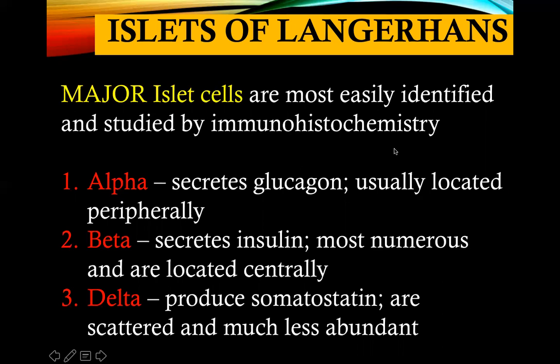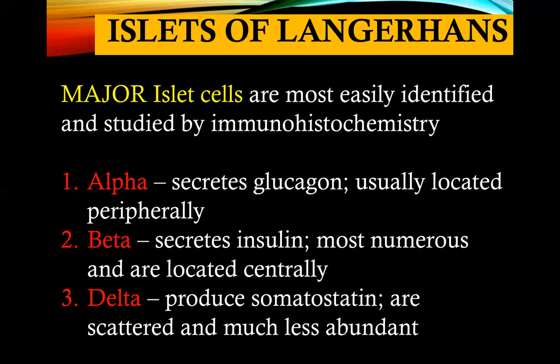And what are the cells found in the islets of Langerhans? Your alpha, your beta, your delta cells. Your alpha cells secrete glucagon, and it says here they are usually located peripherally. In biochemistry, alpha cells secreting glucagon have as their main function to increase serum glucose concentration, right?